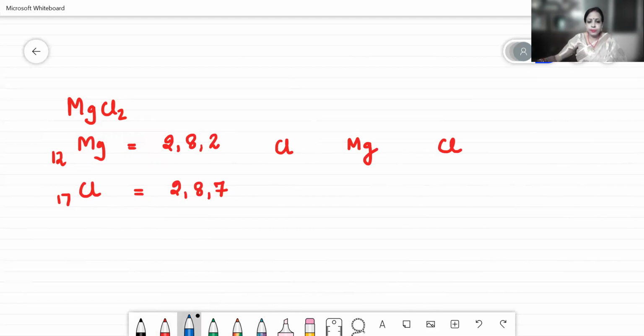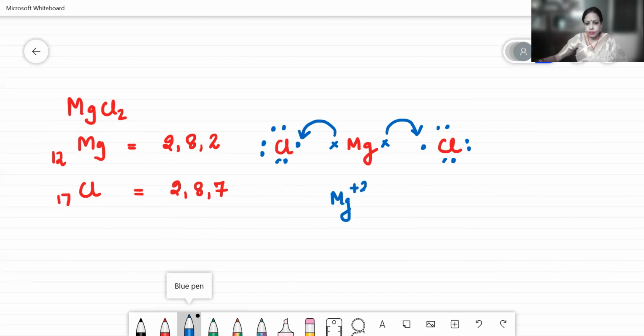So if we use the dot and the cross to represent, so here we are representing the 7 valence electrons of the chlorine atom. Here it goes. And we represent 2 electrons present in the valence shell of magnesium atom. So magnesium has the tendency to lose electron. So it will be Mg plus 2. Now each chlorine atom is gaining only 1 electron.